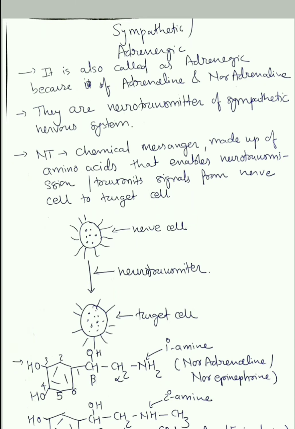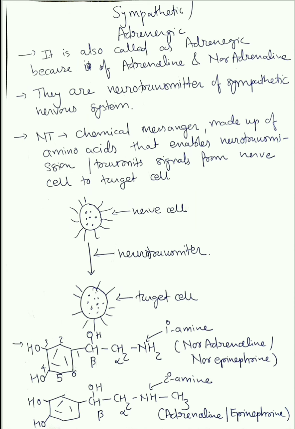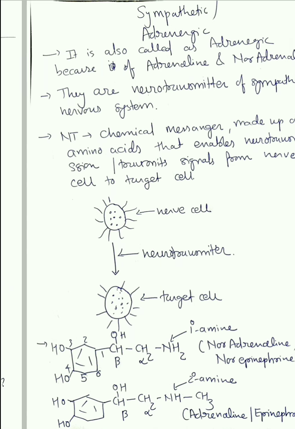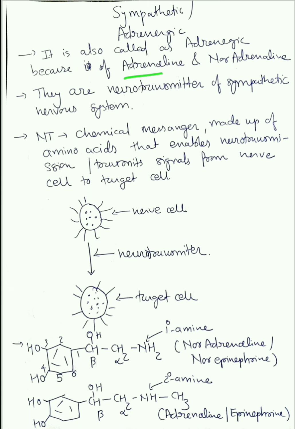Okay, so come to today's topic, that is the adrenergic system, which is also called the sympathetic system. It is called adrenergic because the sympathetic nervous system works by two neurotransmitters, adrenaline and noradrenaline. So that's why the term adrenergic is there. Because of adrenaline the term is adrenergic. They are neurotransmitters of the sympathetic nervous system.